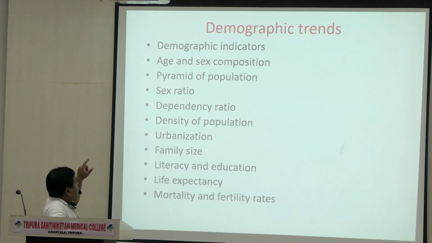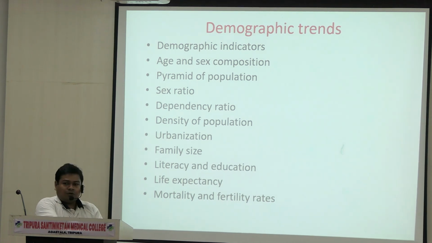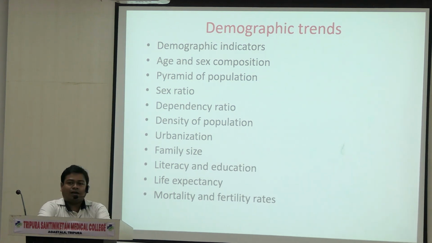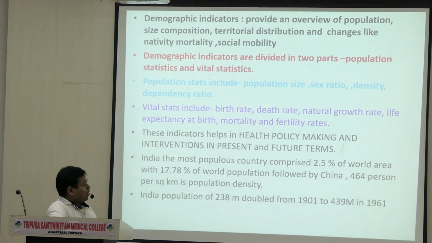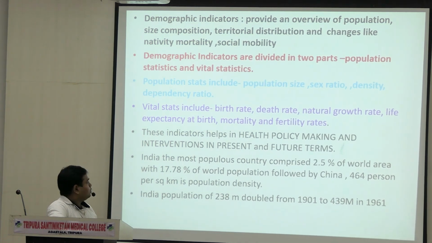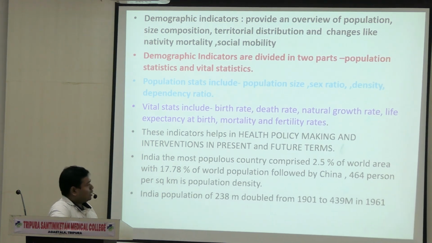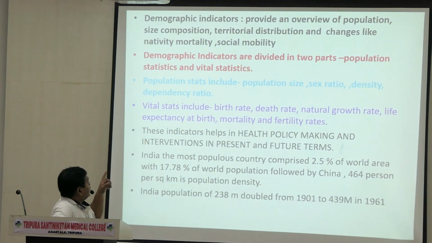Demographic indicators: age and sex composition, pyramid population, sex issue, dependency, density of population, urbanization, family health, literacy and education, life expectancy, then mortality and fertility indicators. Okay? See, I have shown you in the previous slides also, previous class also. These things you have to write. I have changed something from the previous slides. These things you should write at least. Demographic indicators you have to explain.